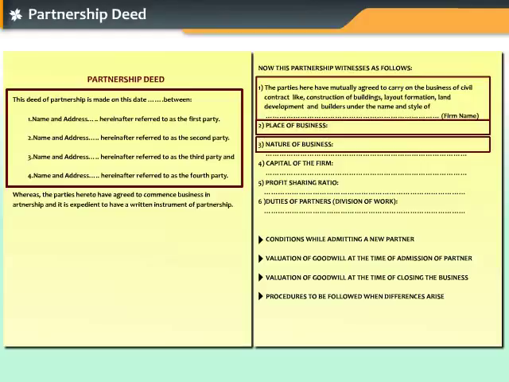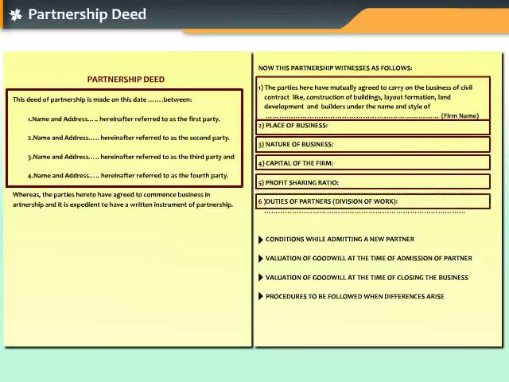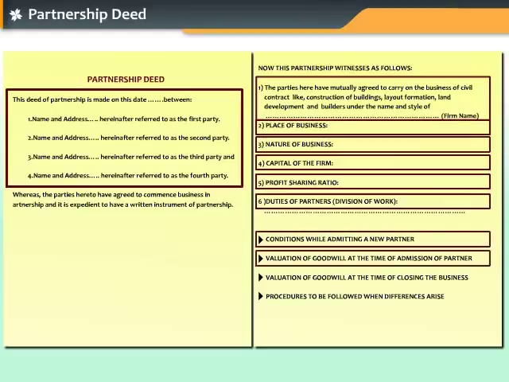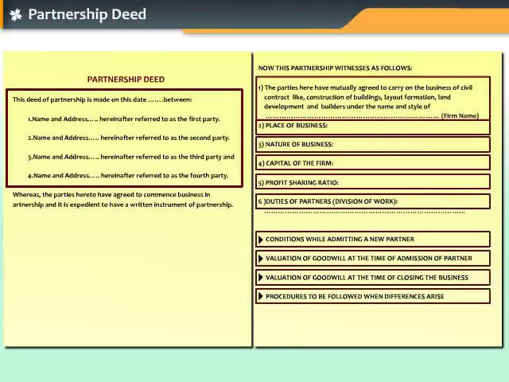The partnership deed also contains each partner's capital contribution, the ratio of sharing profits and losses, duties of each partner, and division of work by each partner. The conditions to be followed while admitting a new partner, valuation of goodwill at the time of admission of partner, or at the time of closing the business, and the procedures to be followed whenever differences arise between the partners are also documented in the partnership deed.